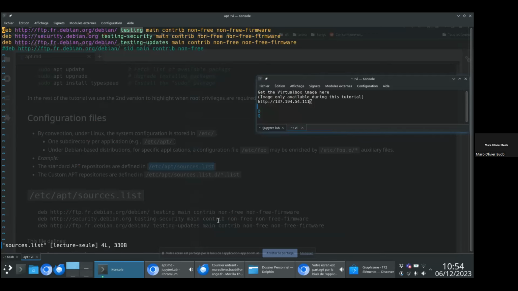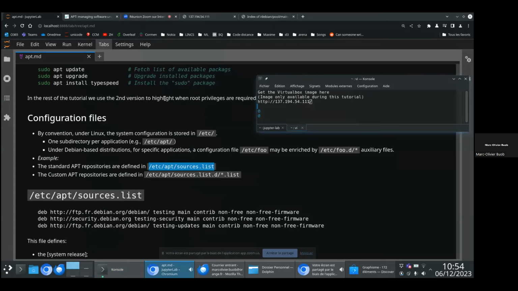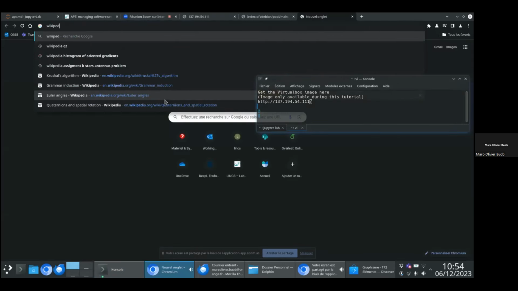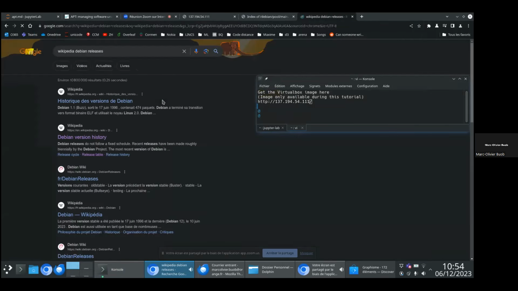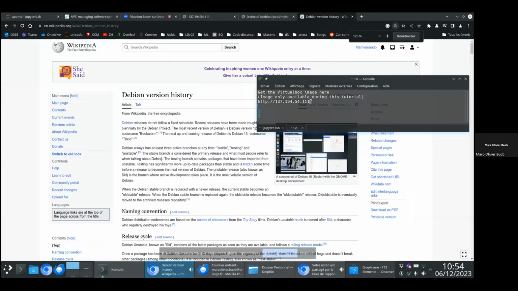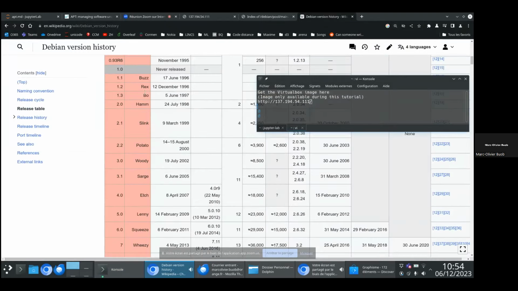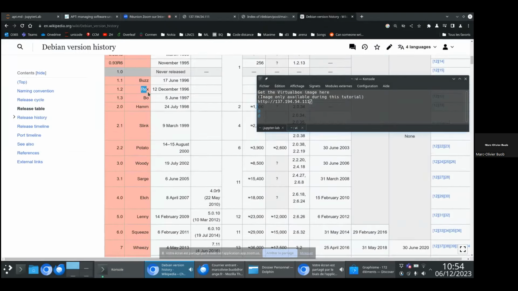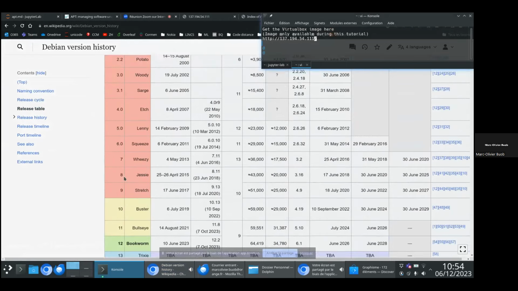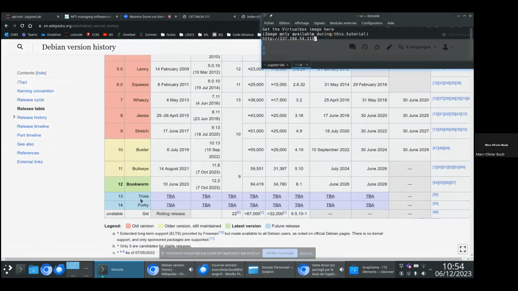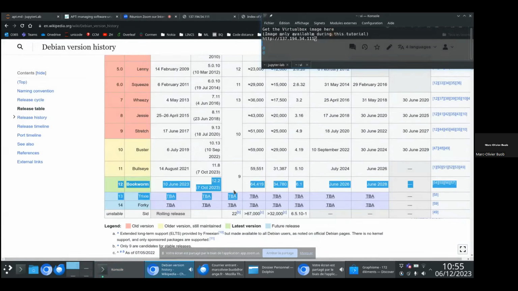And if you want, you could look on Wikipedia at the list of the release names. Here, for example, you can see many Toy Story characters that correspond to the various Debian versions. The red ones are very old versions. And currently we are rather here.